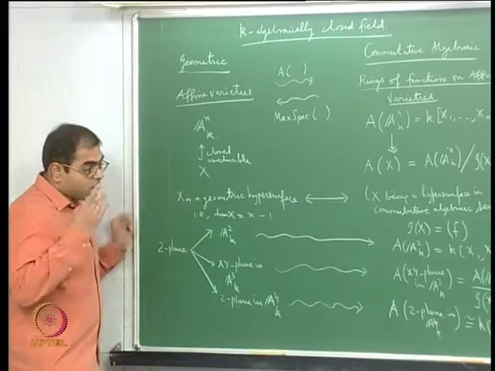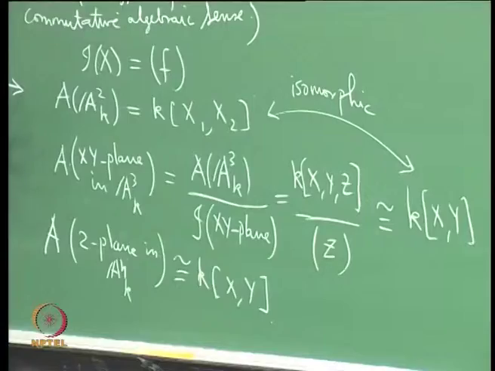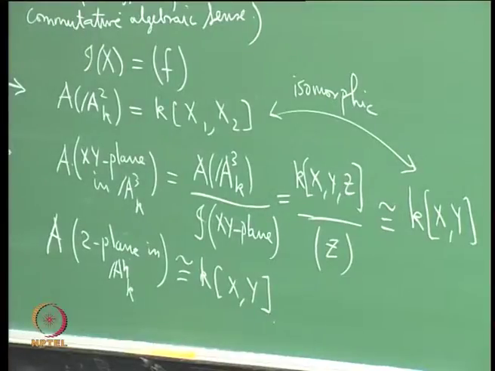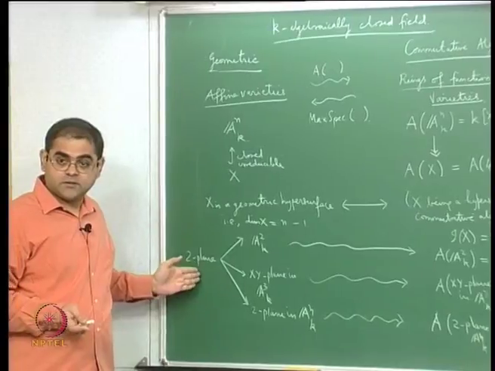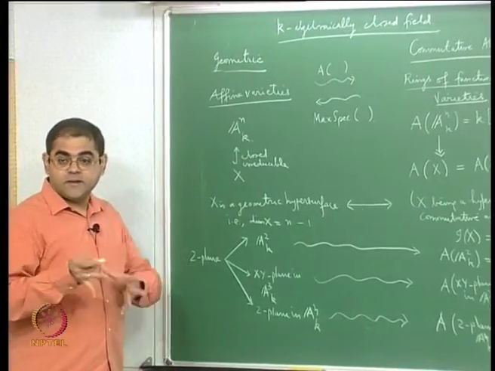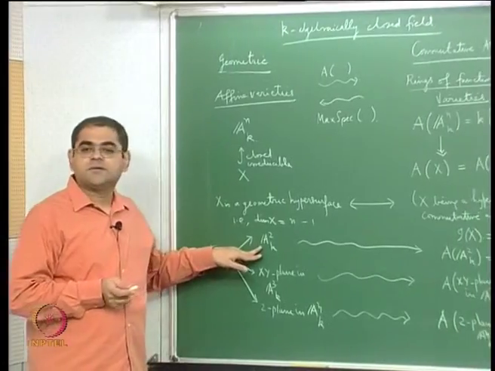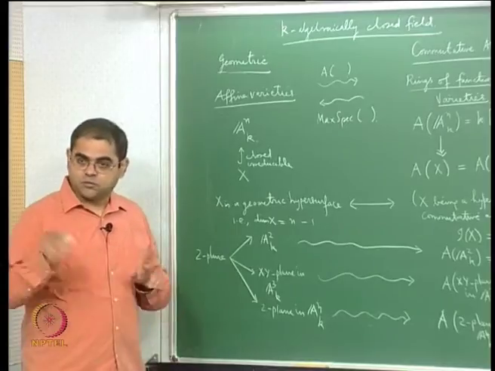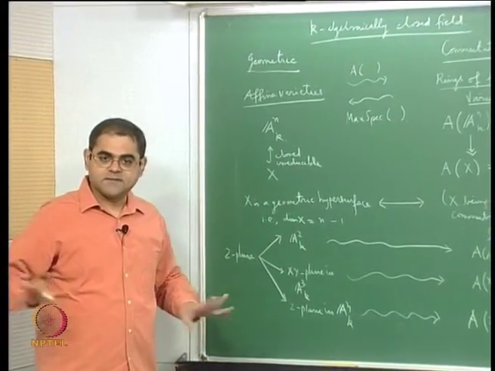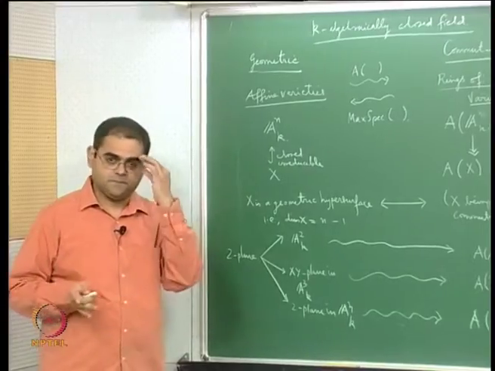So the moral of the story is that the ring of functions really captures the object that you are looking at. It is not going to distinguish between a 2 plane in 3 space or a 2 plane in n space, because a 2 plane is always a 2 plane, there is nothing different geometrically about it, the only thing is the way it is embedded.